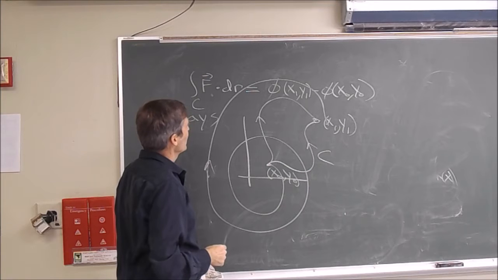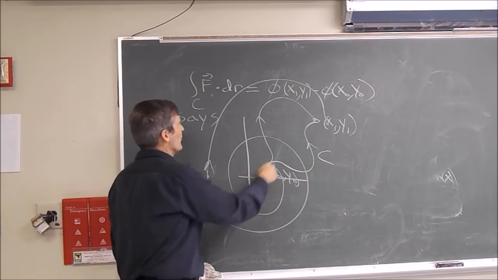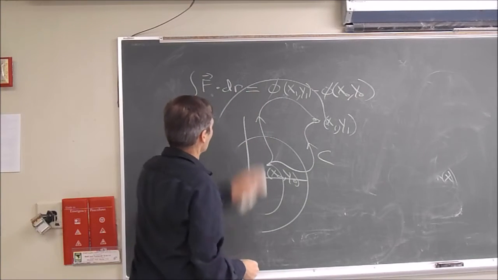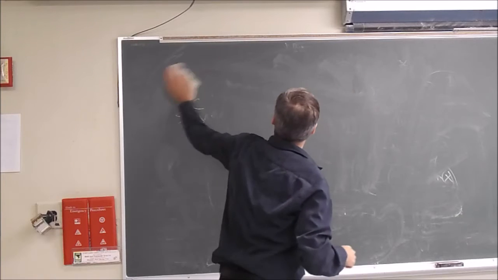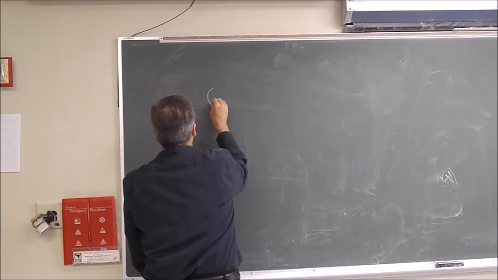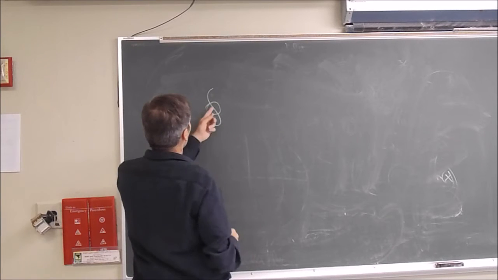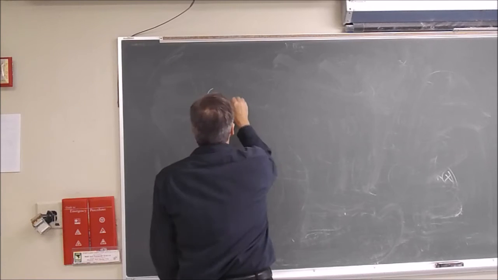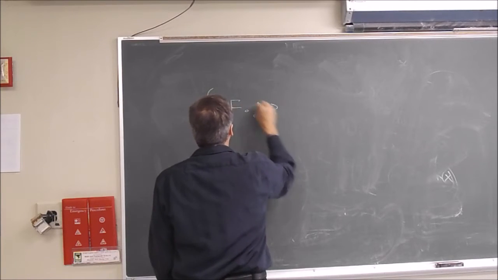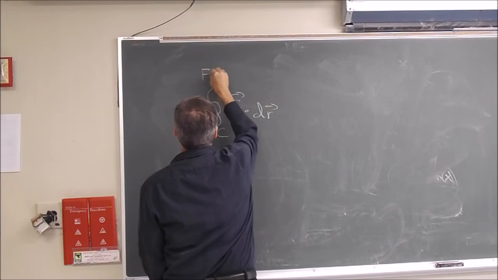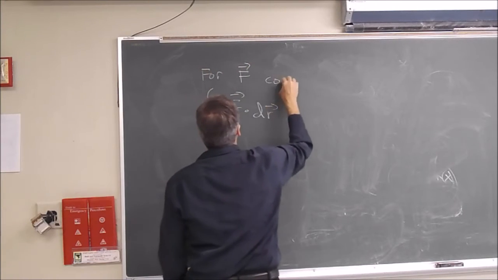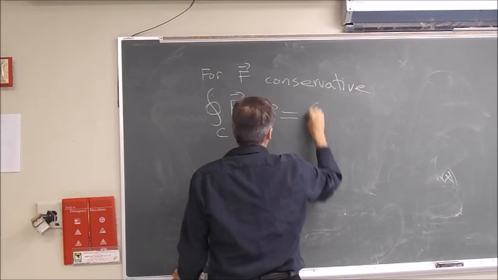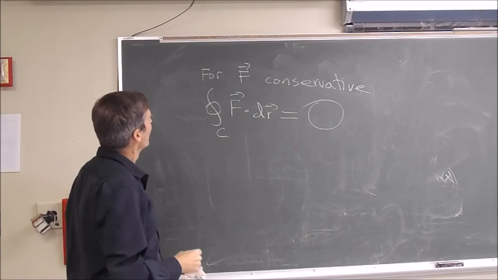So that's pretty amazing. It doesn't matter what path you take, as long as you go from here to there, the line integral has the same value. And another kind of stunning result, and this is actually major in the theory of gravity, is that if you take the line integral around any closed path, sometimes we write a little circle here to indicate the path begins where it ends, similarly, for F conservative again, the line integral around any closed piecewise smooth path is 0.